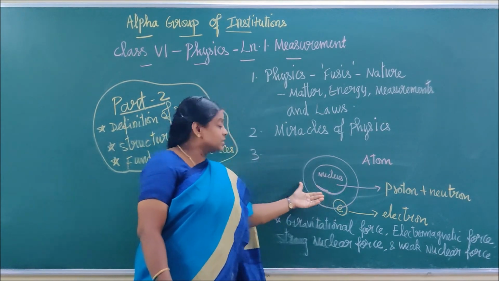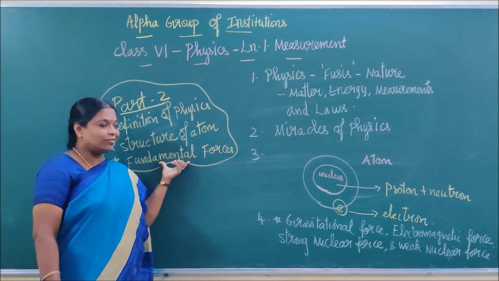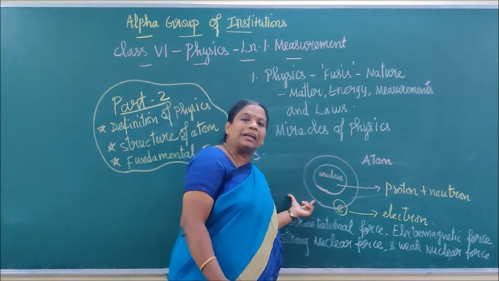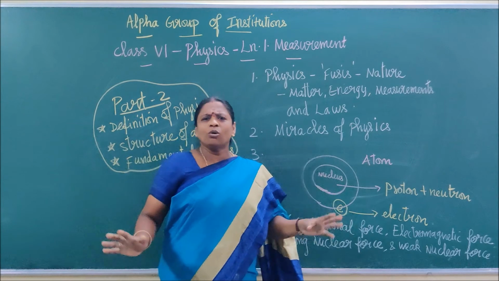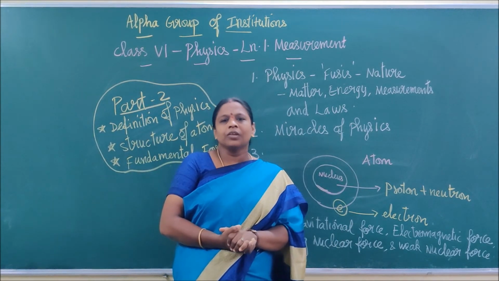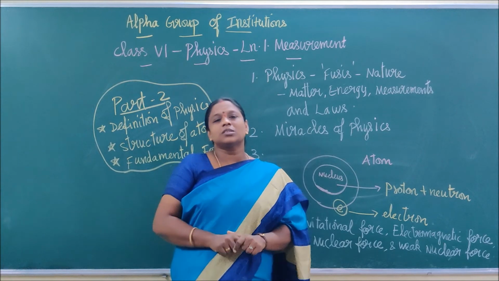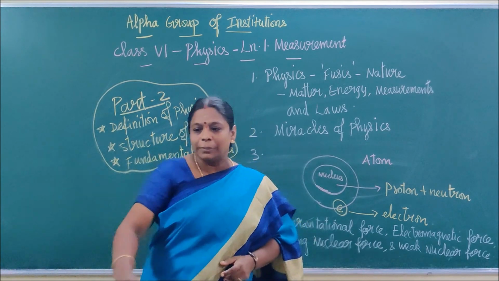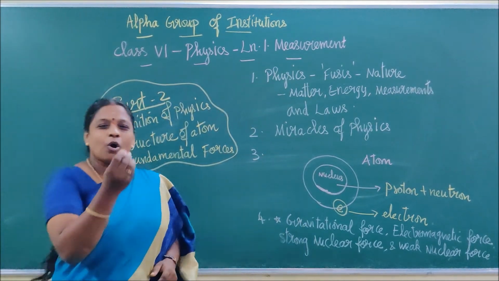Now, I said that to know about the fundamental forces, you have to know the structure of the atom. Every object on our earth, or throughout this universe, has a basic structure called the atom. For example, you have one small chalk piece here.